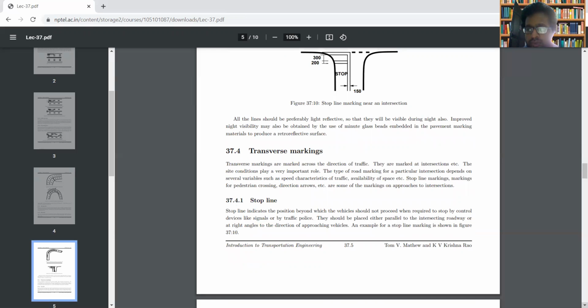Stop line. Stop line means beyond the stop line, the vehicles are not allowed to proceed. So stop line indicates the position beyond which the vehicle should not proceed, when they are required to stop by different control devices like traffic signals, traffic police, etc.